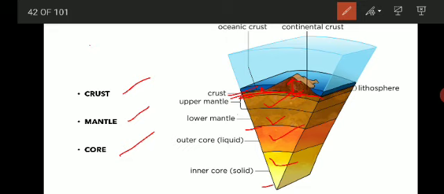It is 30 to 35 kilometers below the continents, and hardly 5 to 6 kilometers below the oceans.